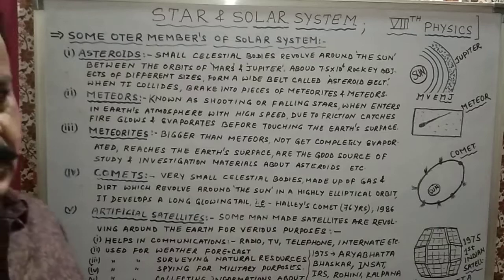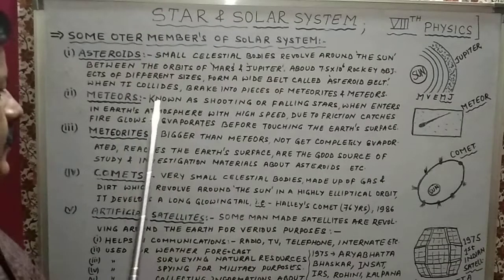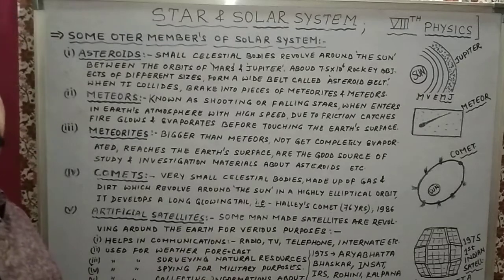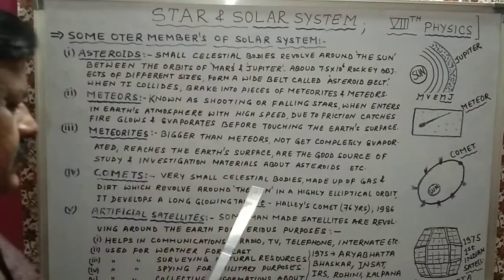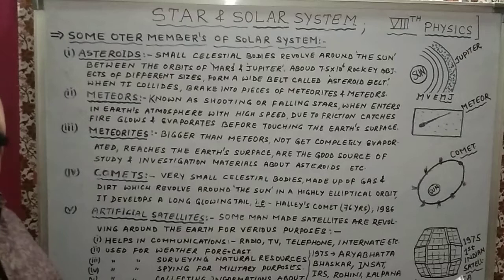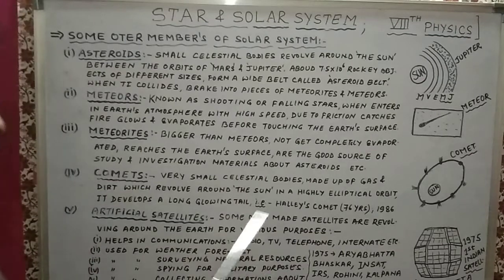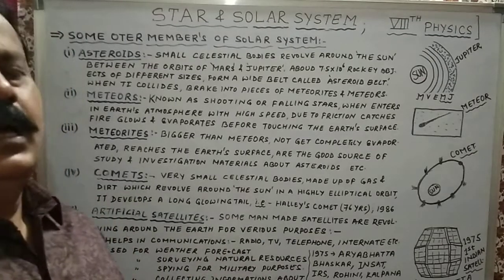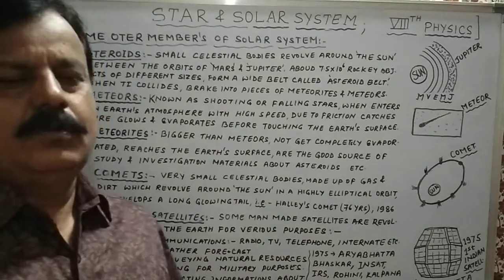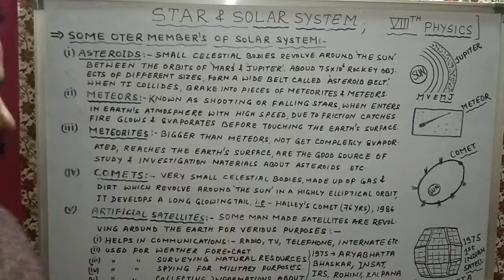Number 3, meteorites. Meteorites are slightly bigger in size than meteors. They do not get completely evaporated while entering the Earth's atmosphere. It means a few parts reach and touch the Earth's surface. So these are a good source of study and investigation material about space, about the meteors, about the asteroids. We obtain these materials on the surface, so it is good study material.